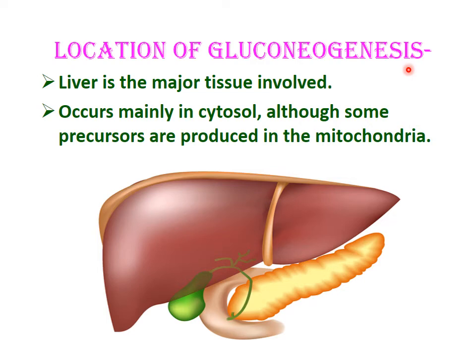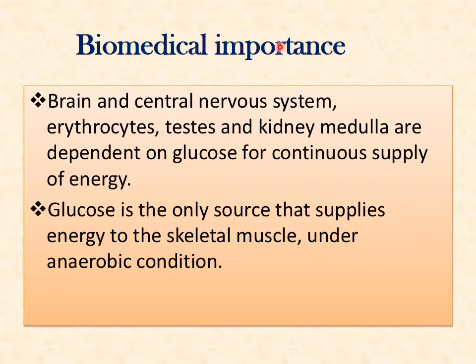Now the location of gluconeogenesis. Where does this gluconeogenesis take place? It takes place in the liver. So the liver is the major organ where gluconeogenesis takes place. The liver contains gluconeogenic enzymes, so gluconeogenesis is always going on in the liver, and it occurs mainly in the cytosol. Although some precursors are produced in mitochondria, the major pathway occurs in the cytosol.